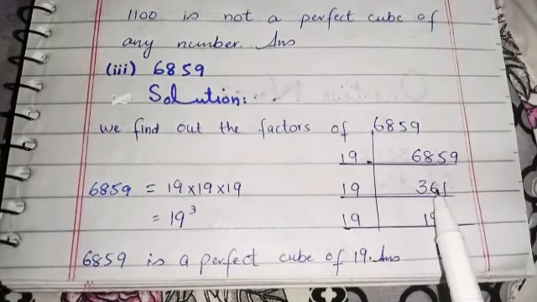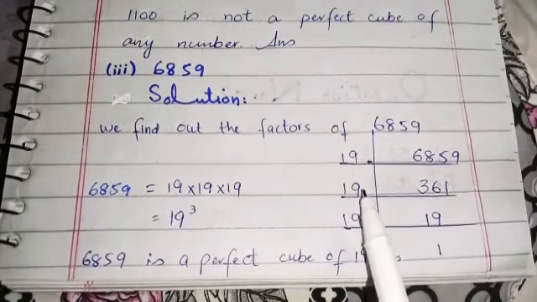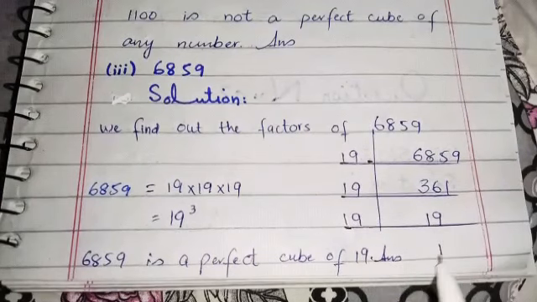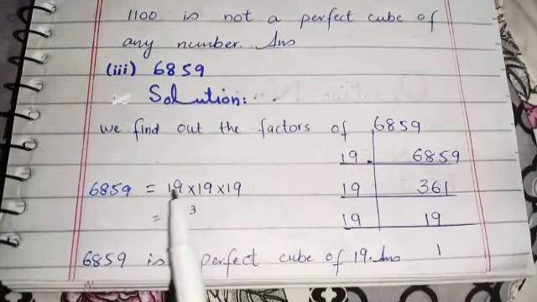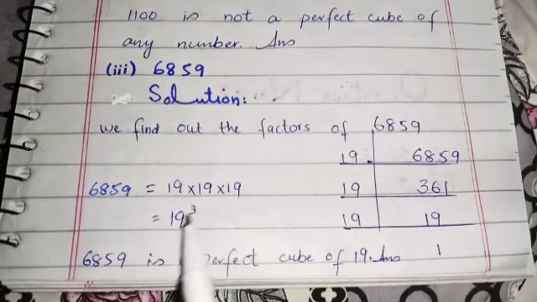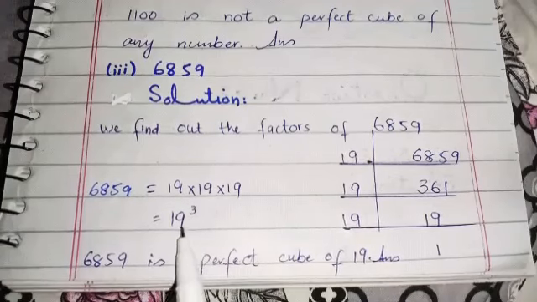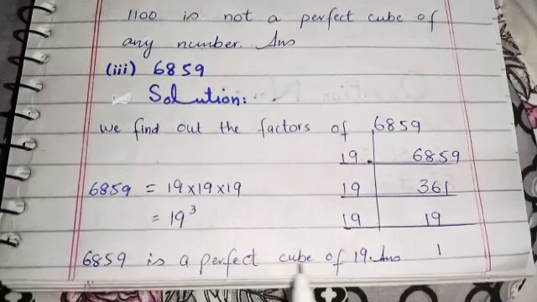And 361 is again only divisible by 19. When we divide, we get 19. And 19 ones are 19. So the factors of 6859 are 19 into 19 into 19. It means 19 cube. As you can see, these numbers can be written in the power of 3. So we will write 6859 is a perfect cube of 19. This is our answer statement.